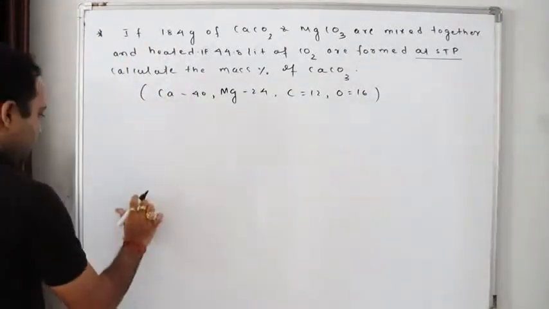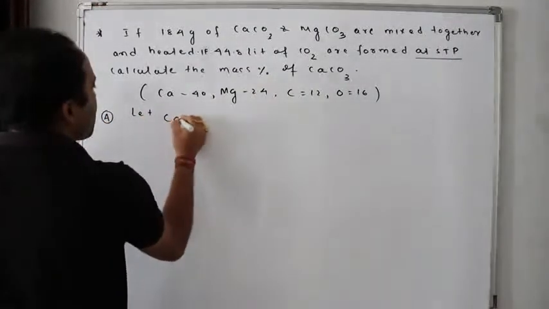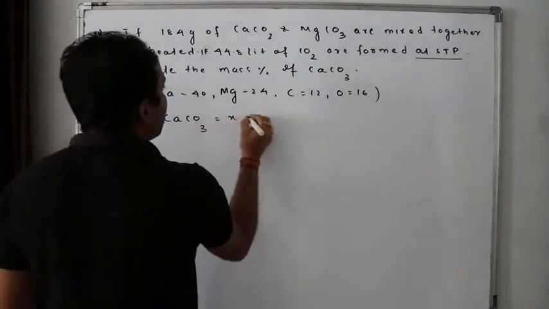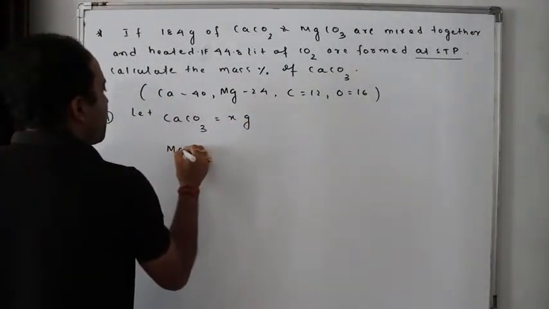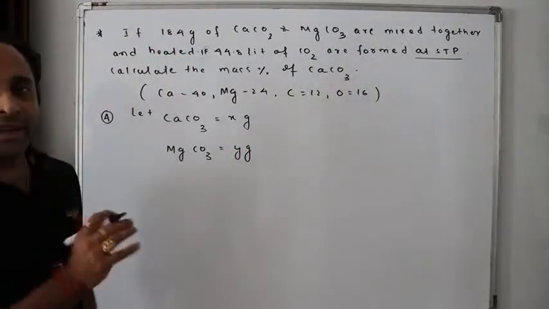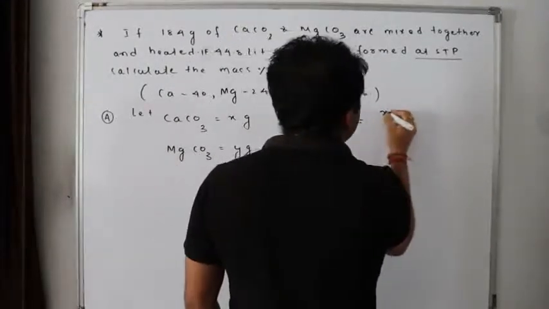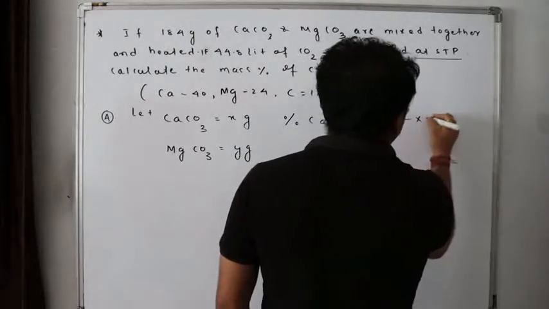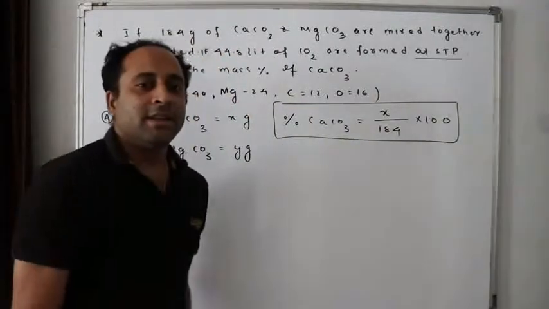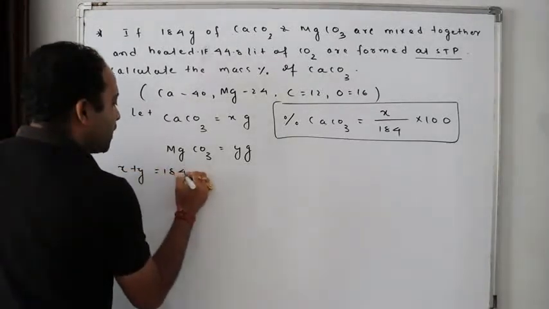Now the question arises, how to solve it? Let calcium carbonate be x gram and magnesium carbonate be y gram. It is very clear that they have asked for the percentage of calcium carbonate, that is x by 184 into 100. We have to reach this final destination. That means I have to find this x, isn't it? Now you get an equation like this: x plus y is equals to 184.